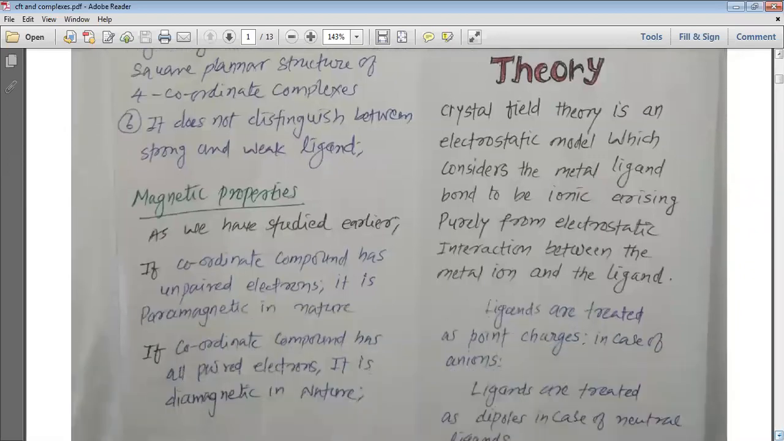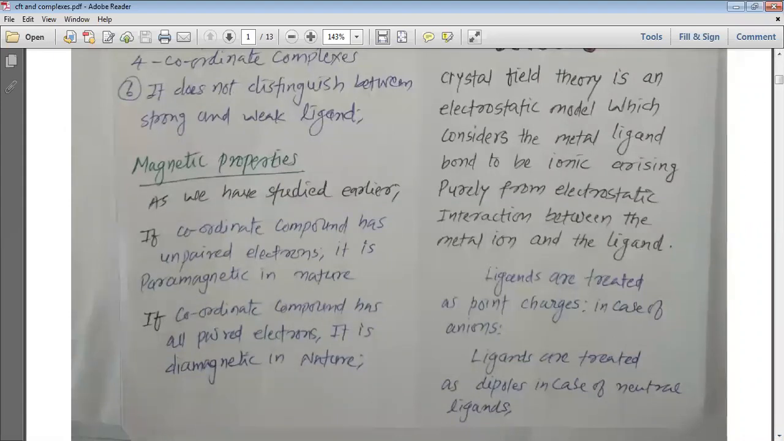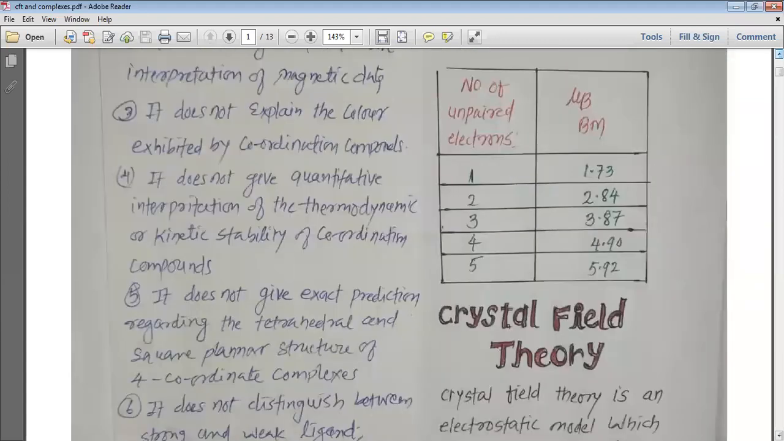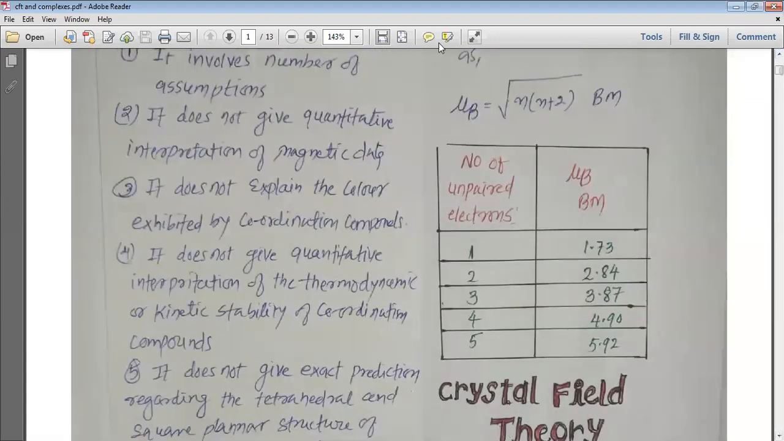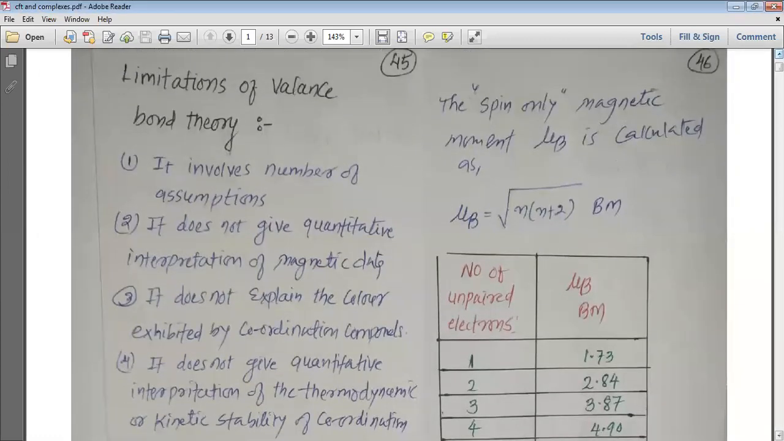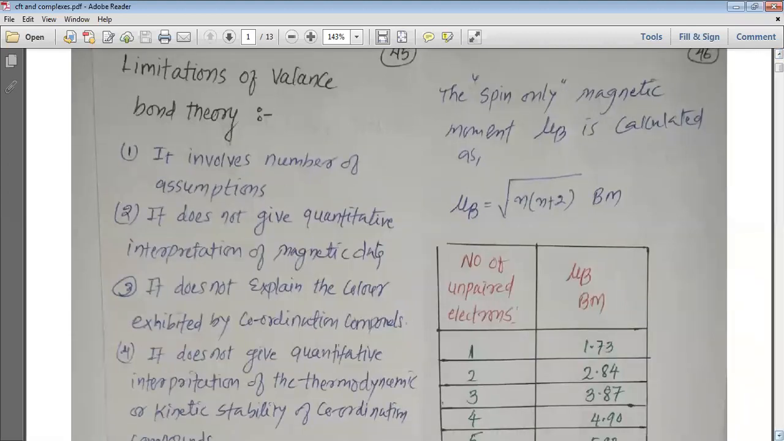So, even we have studied about the magnetic properties. So we know that when the compound has unpaired electrons, they have some magnetic properties, and these magnetic properties generally are based on the number of unpaired electrons. If there are unpaired electrons, we can say that they are paramagnetic in nature, and if a compound does not have any unpaired electron, it is diamagnetic in nature.